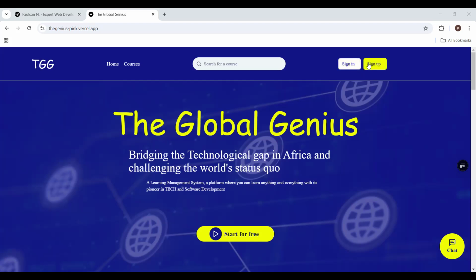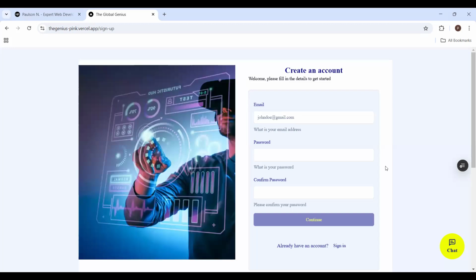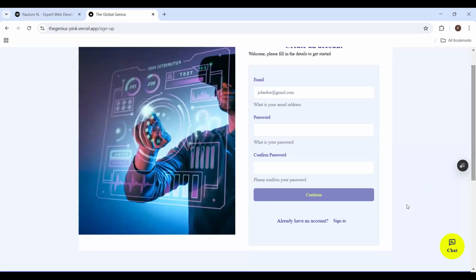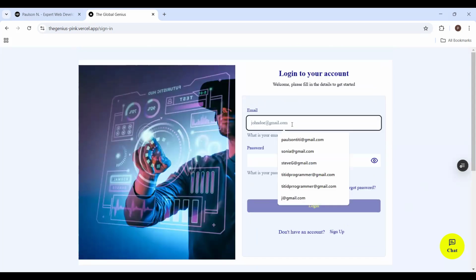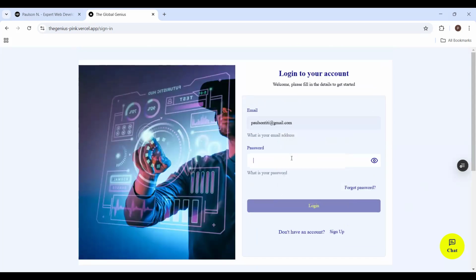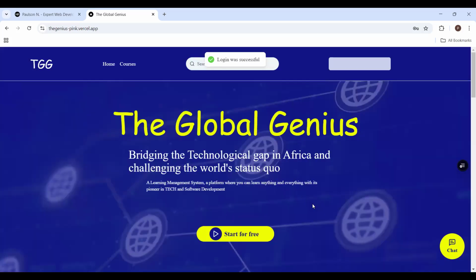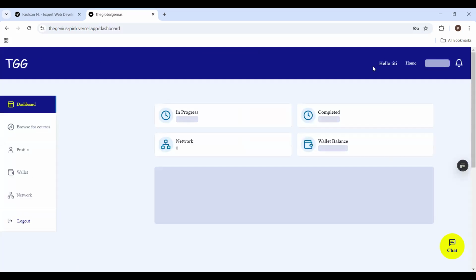I can go on to sign up, but I already have an account. So I will just click, I already have an account, and sign in. I can come here and sign in. Then, of course, I could check to see if my password is correct, and I could log in. Now I am logged in. All right. I could go to my dashboard. Now here is my dashboard.